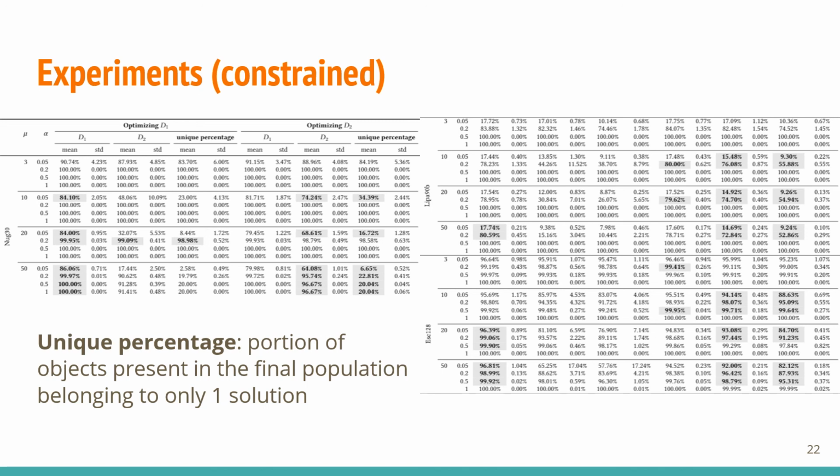As we can see, naturally, the final achieved diversities increase with alpha, albeit at different rates across the 3 QAPLIB instances. This gives an indication of how the objective landscape differs among these instances, namely slower increases might suggest more ruggedness. Of note is that maximizing D2 tends to produce populations with more unique objects, and the differences are more pronounced in larger populations and at smaller alpha.